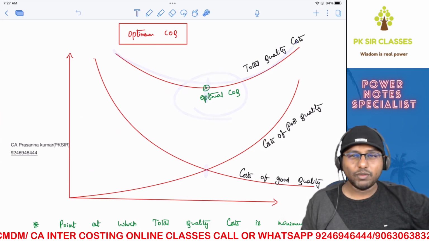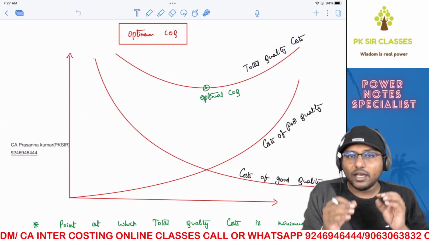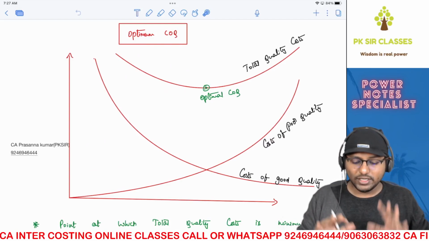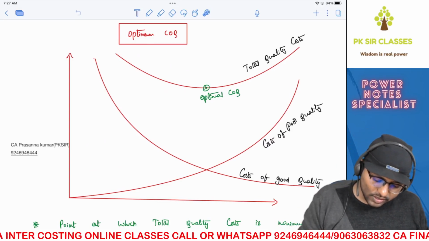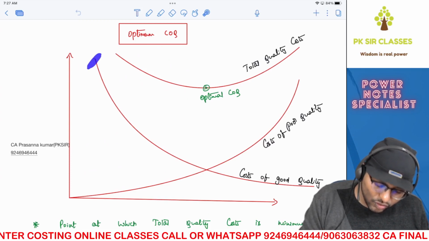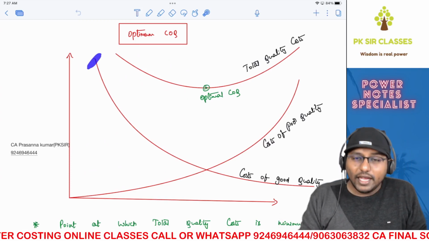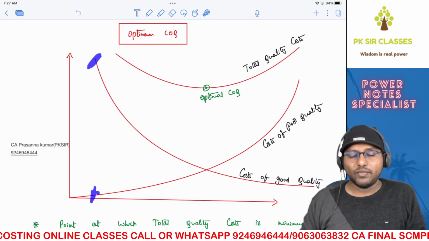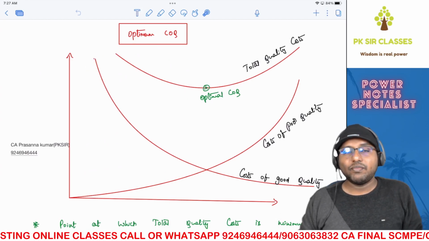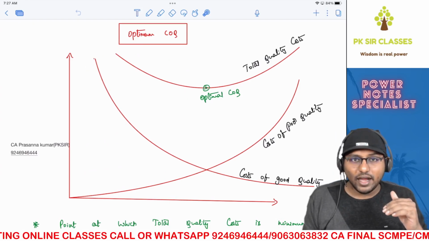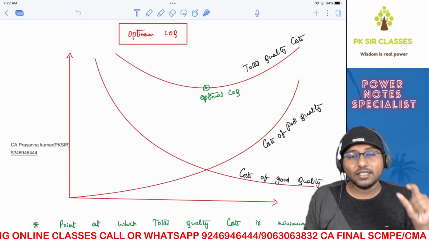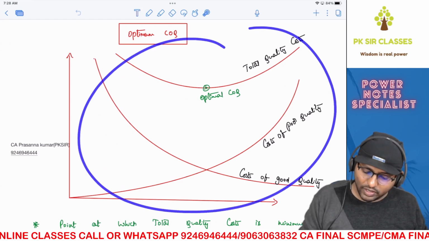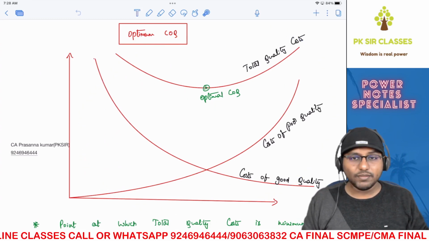And this is referred to as optimum cost of quality, which means having a little bit of defects is good, is what your answer is trying to say according to ICAI. But according to me, it is wrong. Why? Because if you have this sort of quality level, in the sense high amount of money is invested in cost of good quality, and if your poor quality is almost nil, then over a period of time, your goodwill increases like anything, and as a result, you'll be able to charge more selling price, and that additional selling price benefit also will come. That benefit is not considered while calculating this optimal cost of quality. So that is a mistake that they have done.